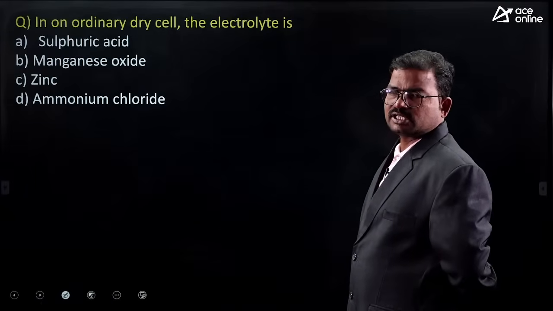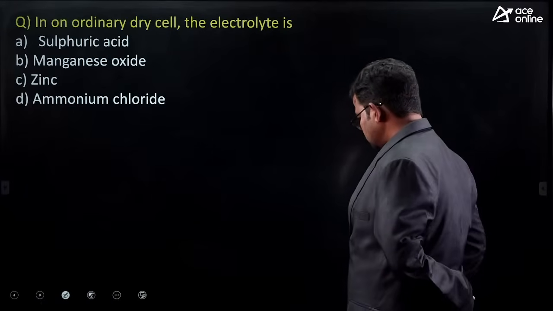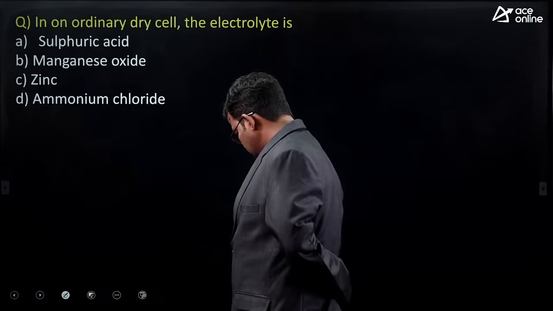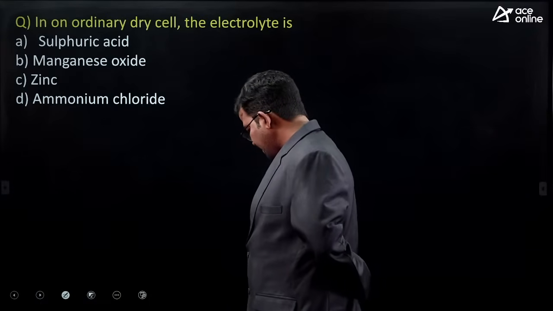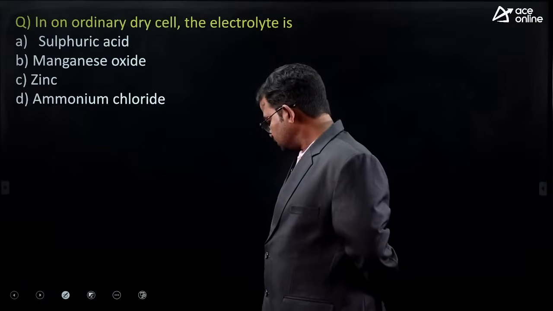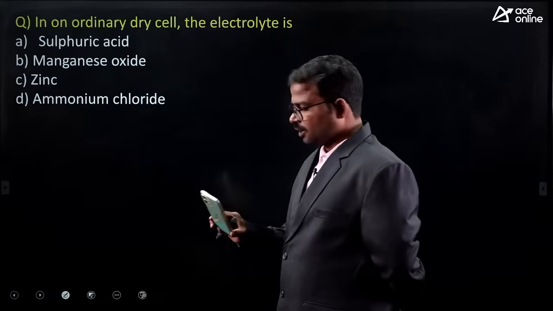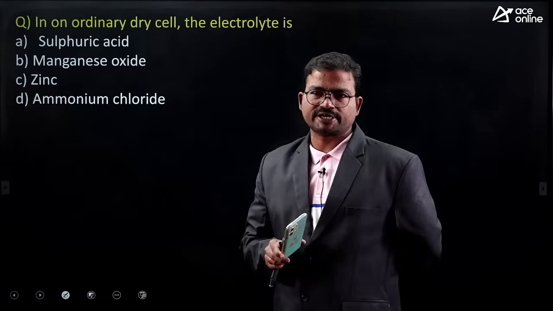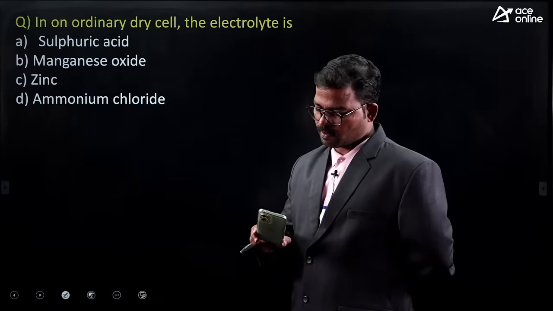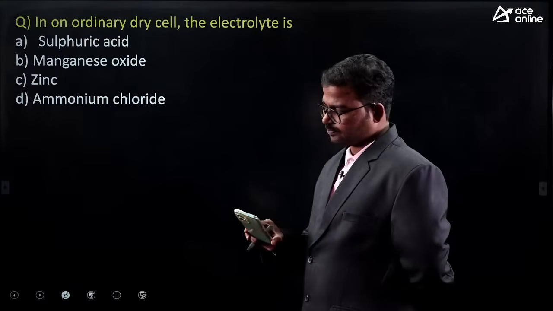chloride. Which is the correct option here? Which is considered as the correct option here? Anyone?